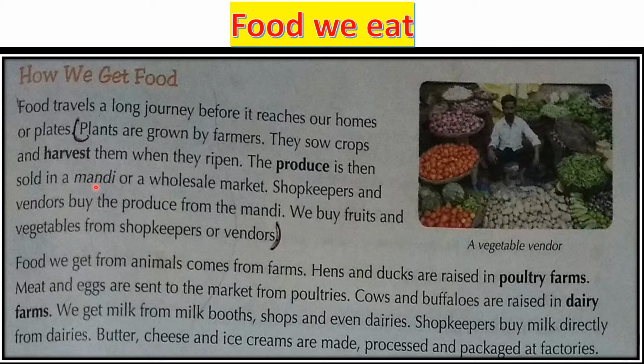Okay children, in a large quantity, we will not get 1 kg or half kg, so we need to buy 5 kg or 10 kg of things from the wholesale market, and the price is less as compared to the regular market. Got it, children? Then shopkeepers and vendors. Vendors are the persons who roam in the street selling vegetables and all. They are known as vendors.